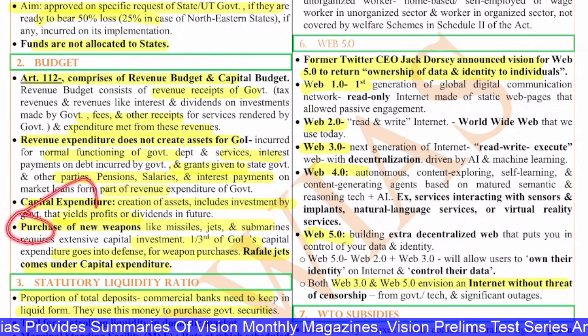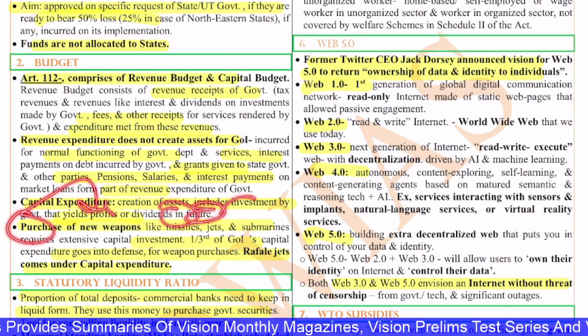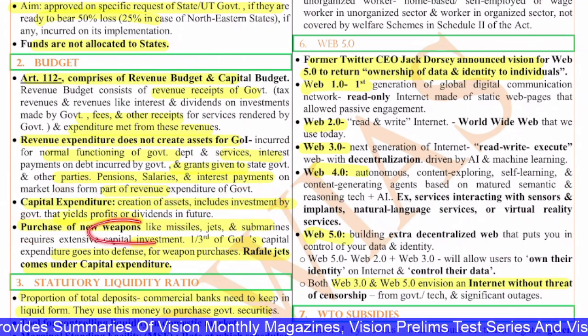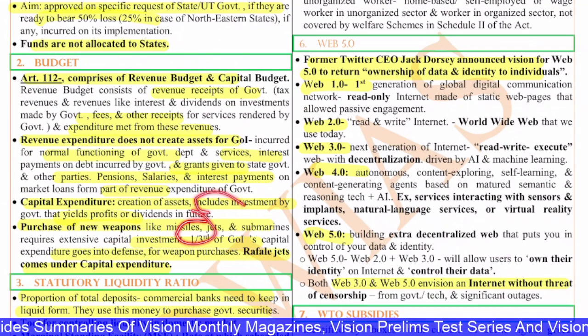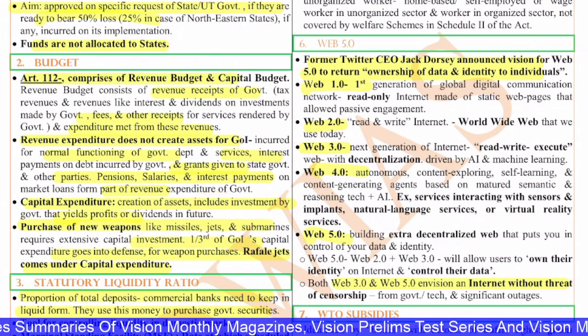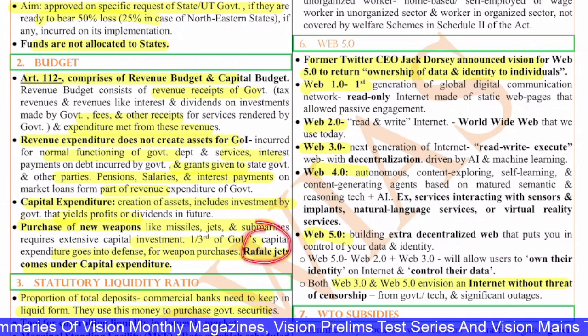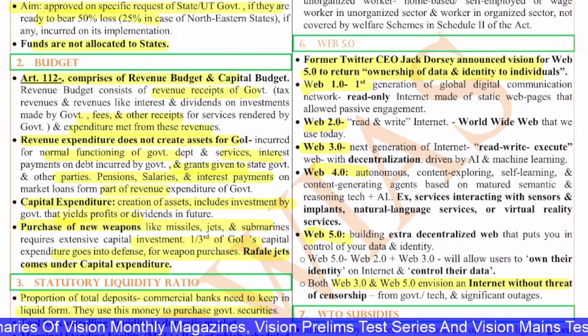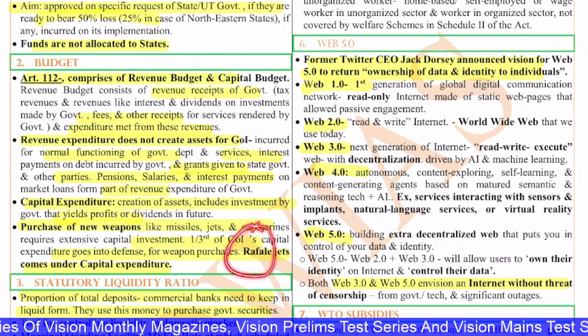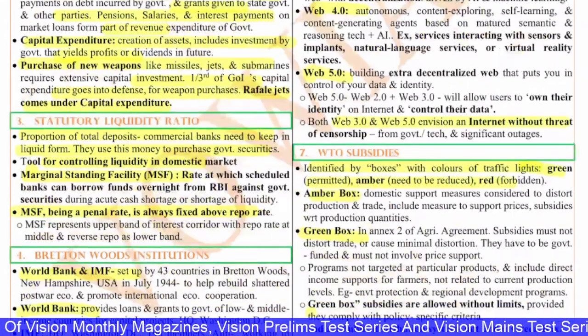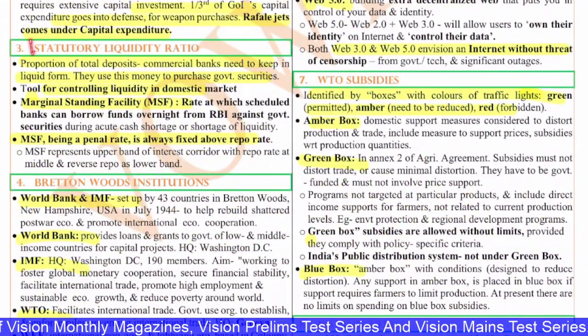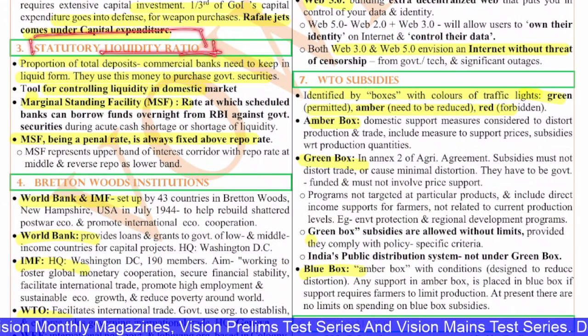The purchase of new weapons like missiles, jets and submarines requires extensive capital investment. One-third of the Government of India's capital expenditure goes into defense, especially for weapon purchases. Rafale jets even come under this capital expenditure. As we all know, the Rafale was purchased from France. It's a French company. Next, the third question is about the statutory liquidity ratio, SLR.